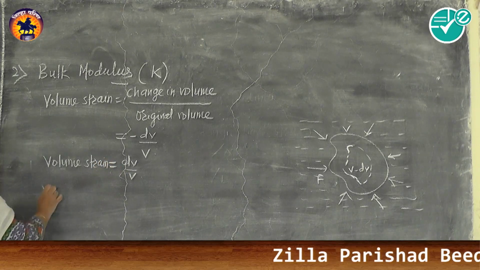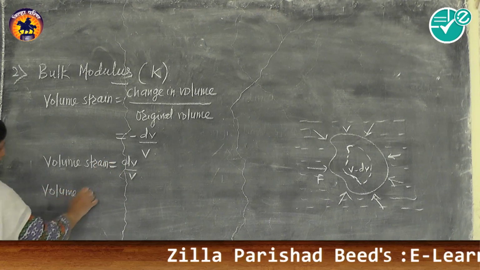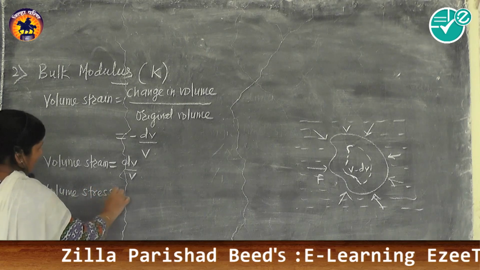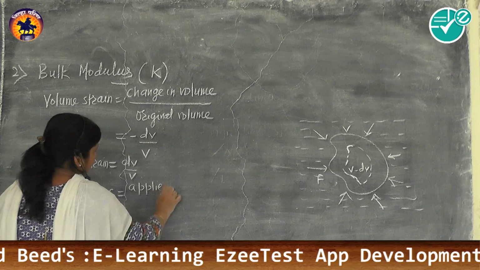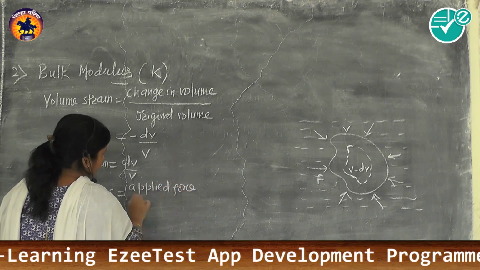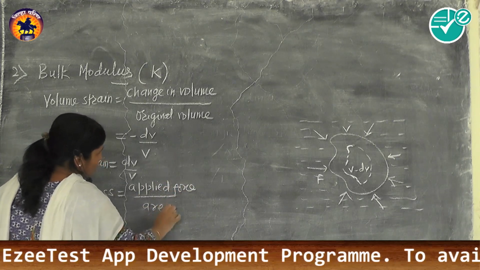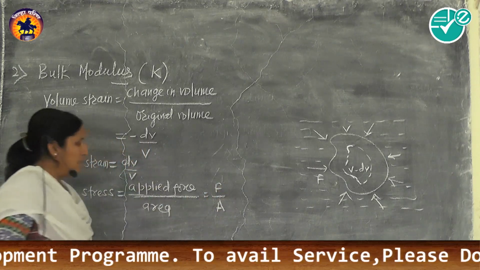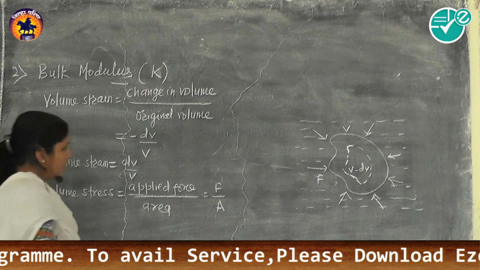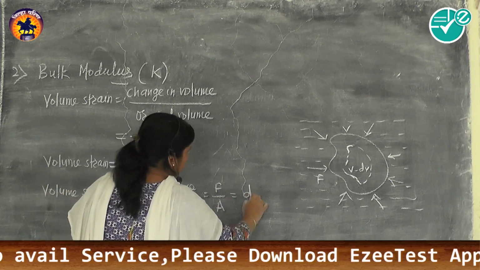Now what is volume stress? Volume stress is applied force upon area. Applied force divided by area. So applied force in this case is F. Area is, suppose we say A, then F by A means it is dP.